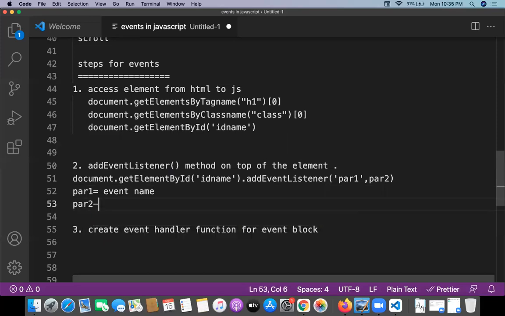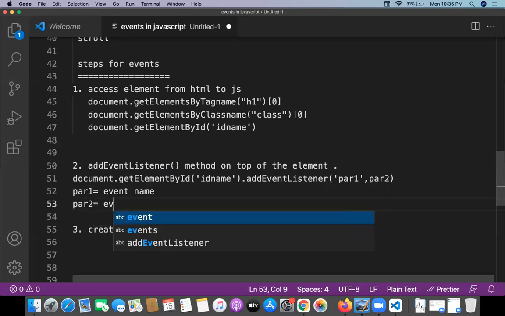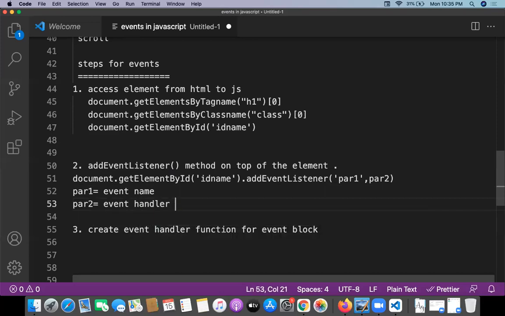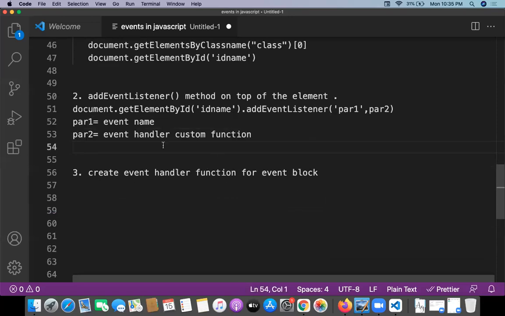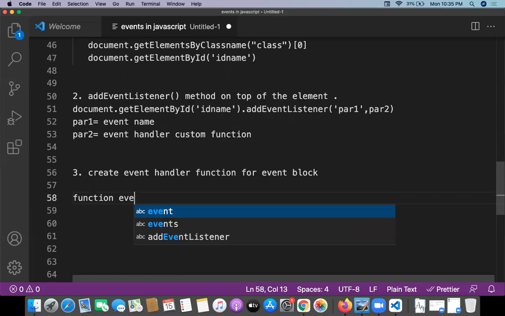Parameter 2 is going to be the event handler function, an event handler custom function. We need to define some event handler custom function. And the third step is a very simple step. We need to execute the event handler custom function.